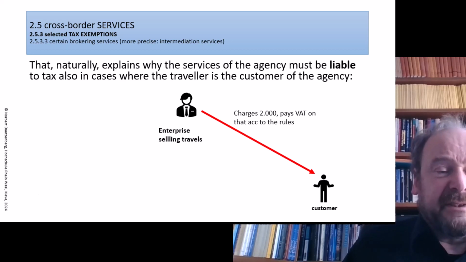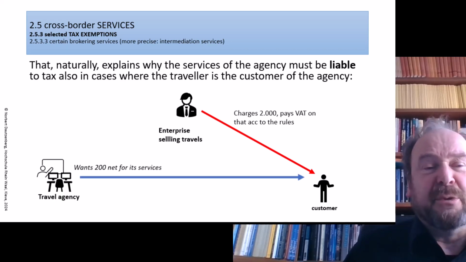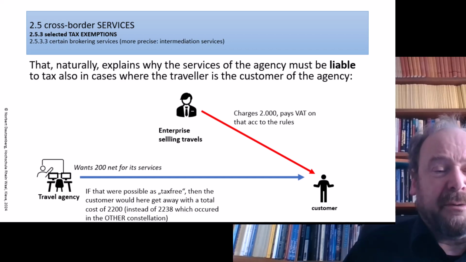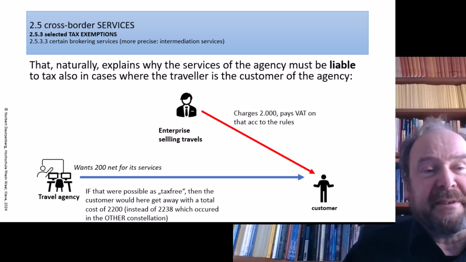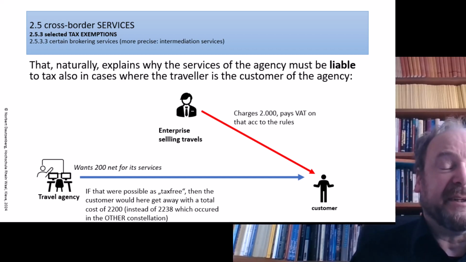The travel agency now worked for the customer, so charges money to the customer. 200 net is wanted. And if we now say this is tax-free, then the total cost for the customer would only be 2,200 instead of 2,238, which would occur in the other constellation.